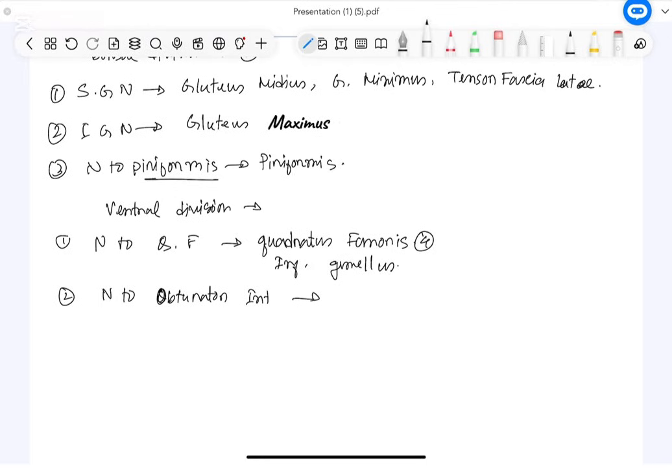Then number 2, nerve to obturator internus. The nerve to obturator internus will supply the obturator internus muscle, by name we can understand, and the superior gemellus.